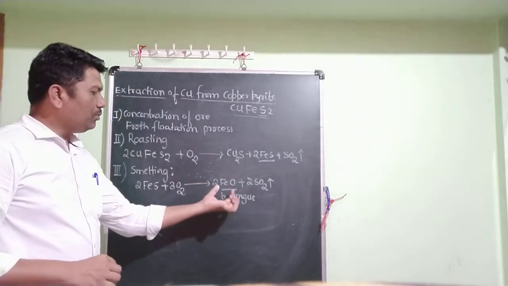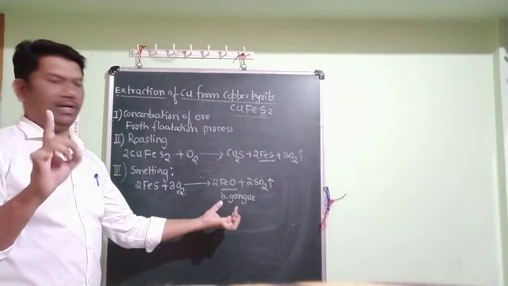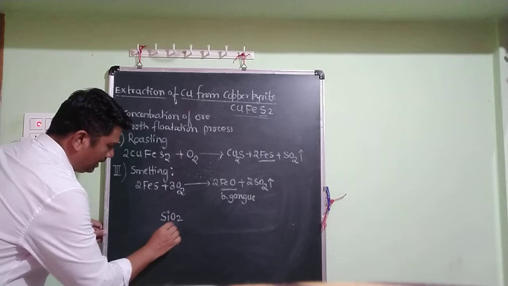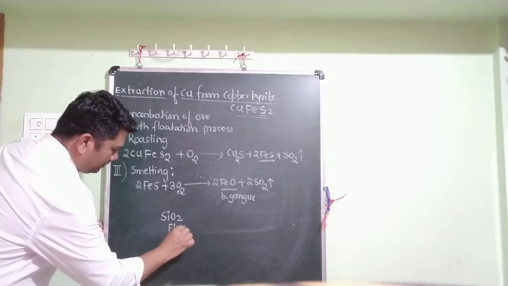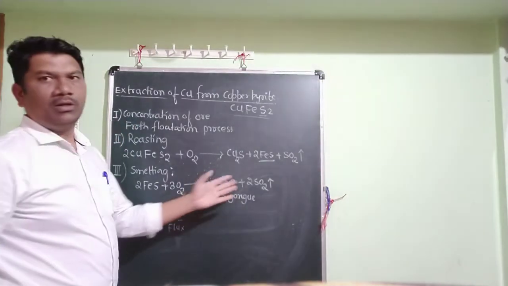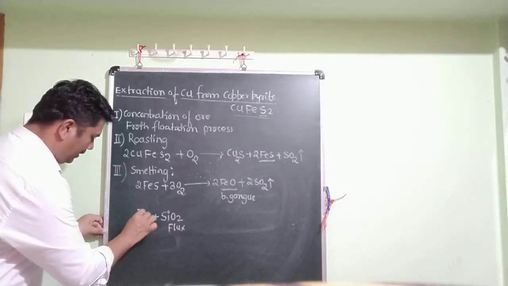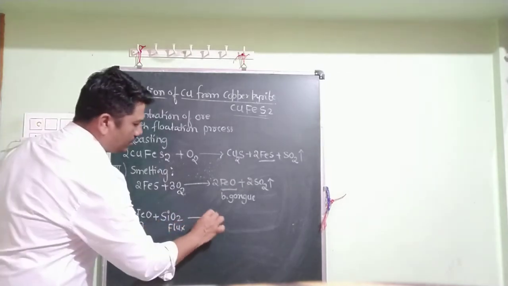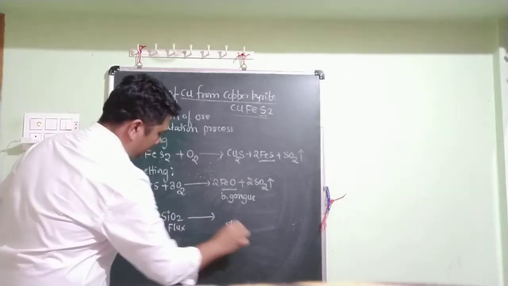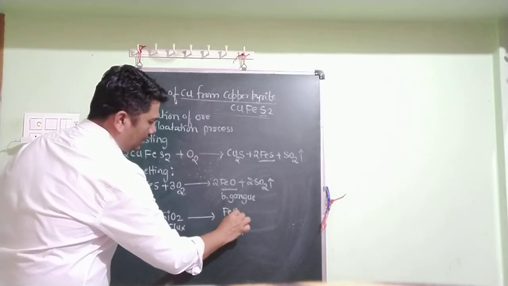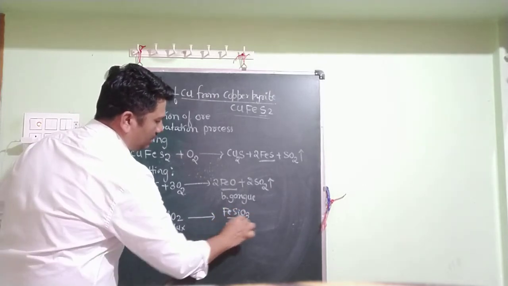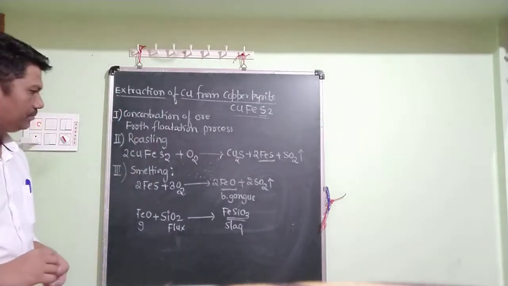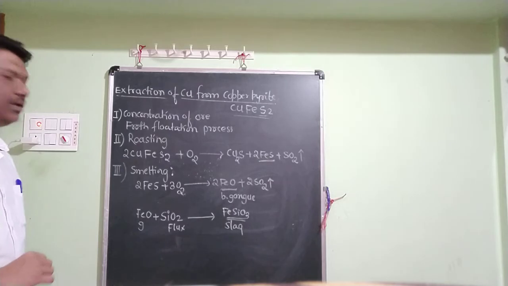If you want to remove this gangue, we have to use a flux, and that flux is SiO2. SiO2 acts as a flux, and it combines with the gangue, that is FeO. This gangue and flux combine to form a slag, and that slag is FeSiO3. This is the slag formed during the extraction of copper from copper pyrite. This is step number 3, that is smelting.